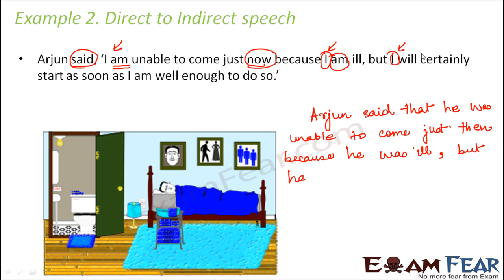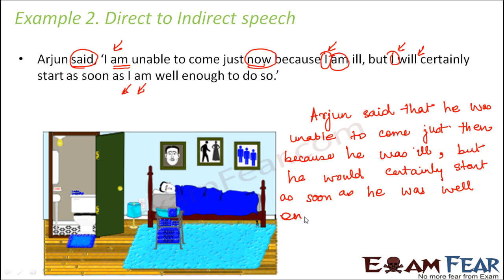Will is in the simple future tense, but the reporting verb is in the past tense, so will changes to would: but he would certainly start as soon as. I again will change to he: as soon as he was. Am is in present, so it will change to past: as soon as he was well enough to do so.